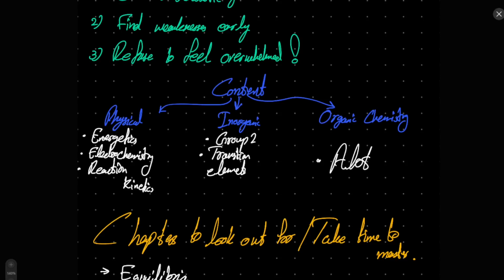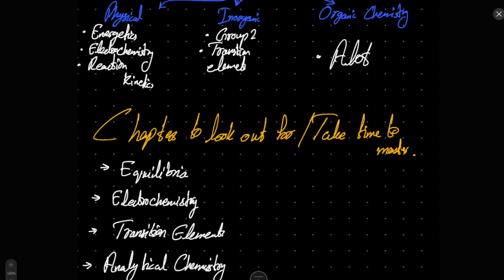Obviously speaking, not every person likes analysis. There are a couple of ideas about analytical chemistry that are overwhelming or weird, because the syllabus and the past papers are very confusing in that scenario for a lot of the students. So that's something that you need to take note of, and be careful when you're covering that part of the syllabus. But there are a lot of resources that you can use in order to make your analytical chemistry very strong. So inshallah, when we go over those sections, you guys are going to be well covered in those cases. The chapters to look out for are equilibria, electrochemistry, transition elements, and analytical chemistry.